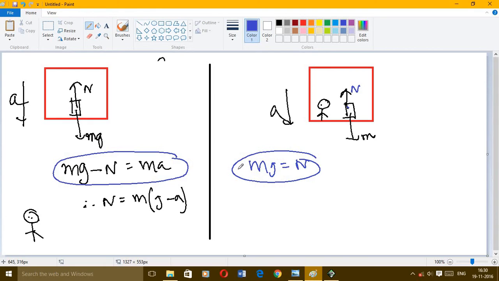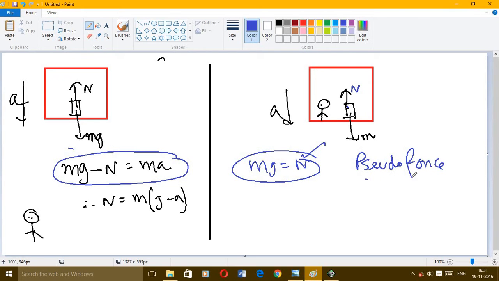Which one is wrong? Of the two equations, according to the frame of reference, this one is correct because this person is in the lift which is coming down, so according to him this equation is correct. So there comes the fallacy. For the same block we cannot have two different equations. To solve this, we come to the concept of pseudo force.